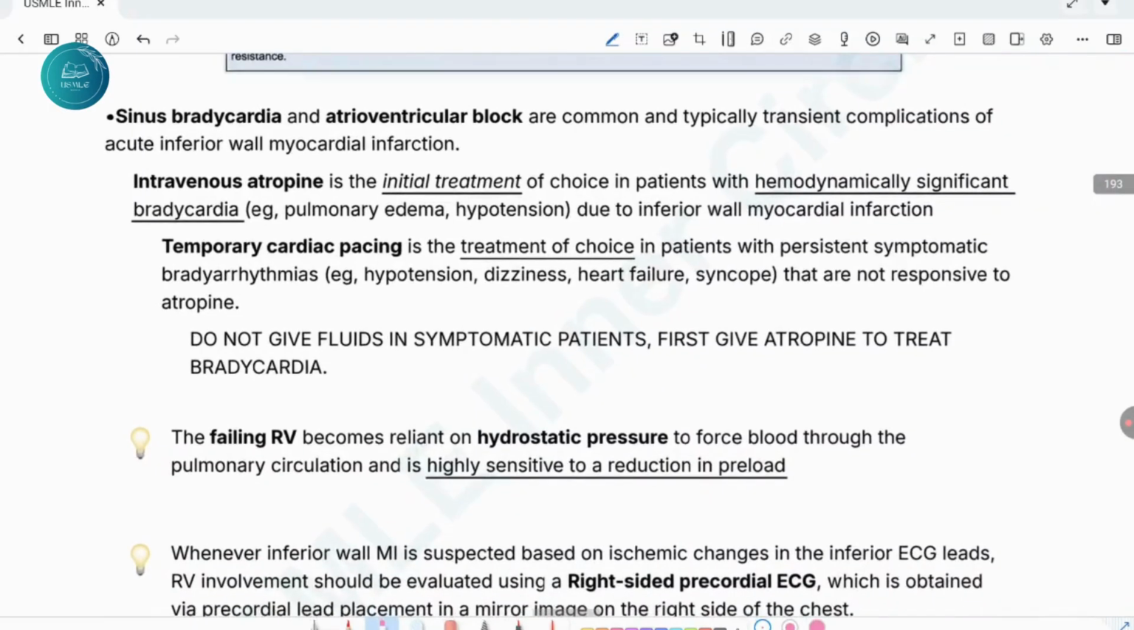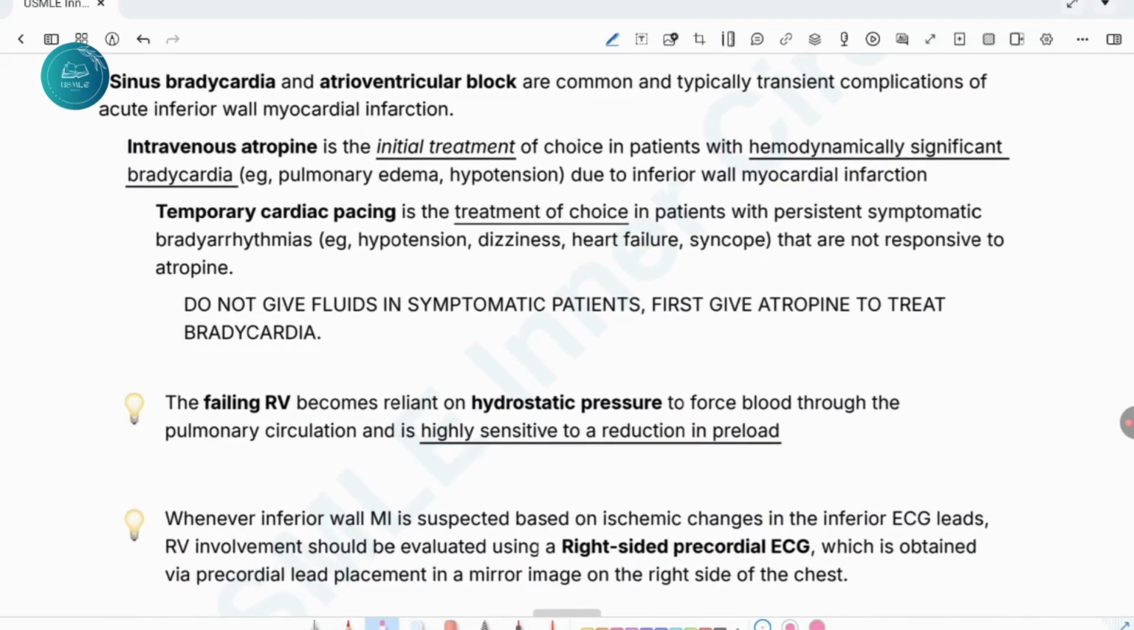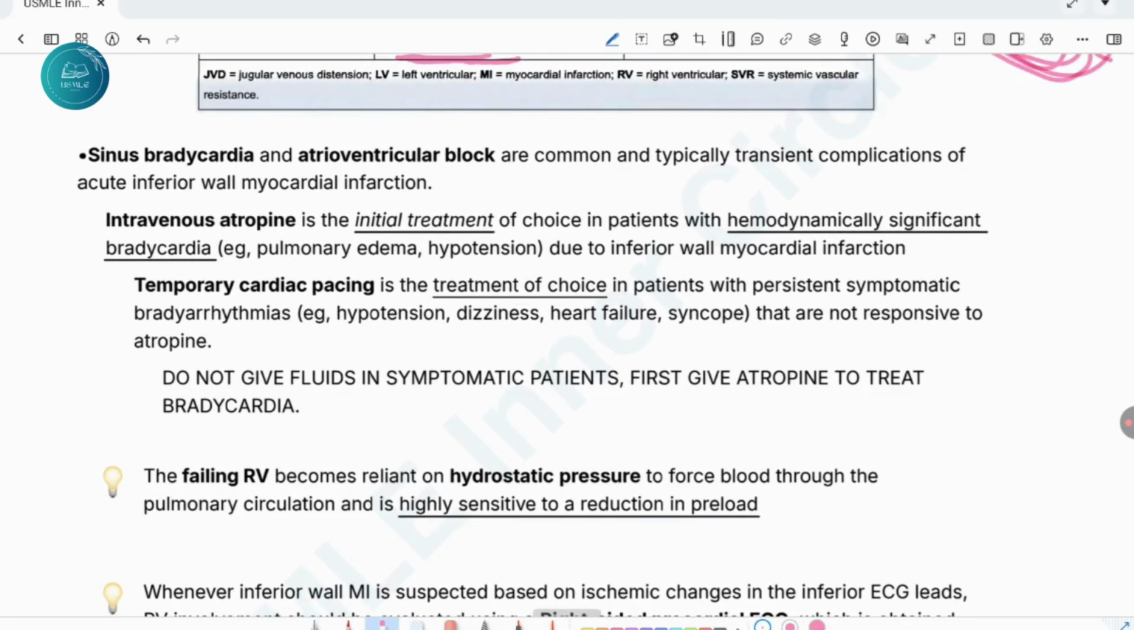Reperfusion therapy. Sinus bradycardia and AV block are common and typically transient complications of inferior wall MI.